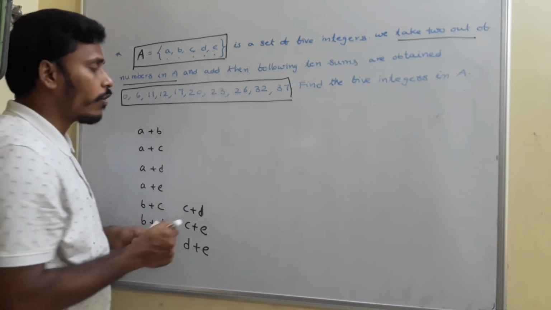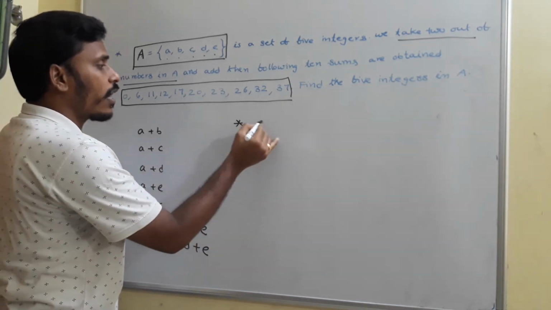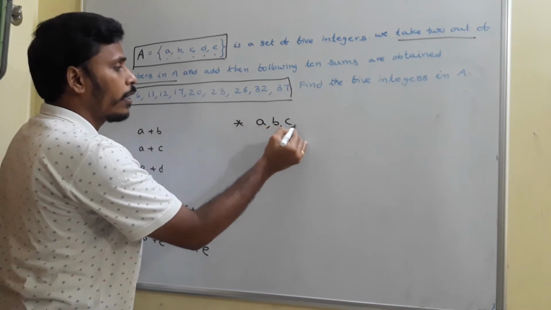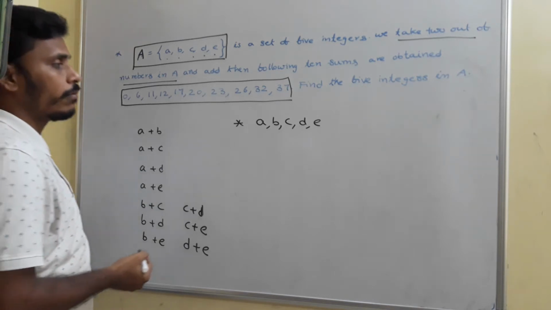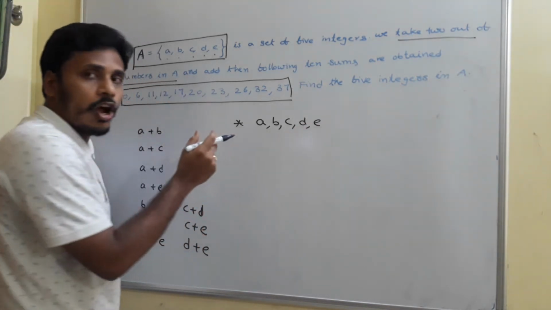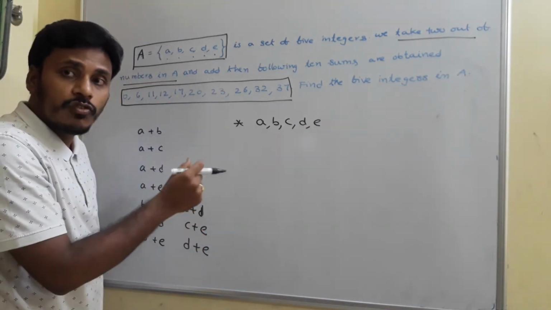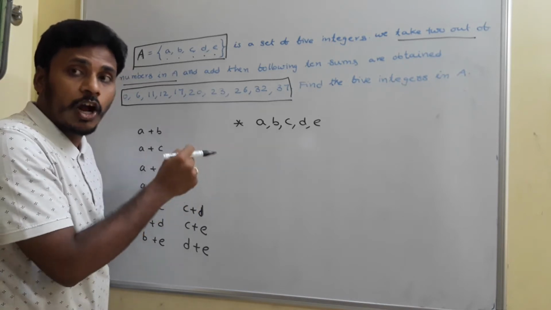So for that, first of all, since there are 5 numbers A, B, C, D, E, out of these 5 numbers, for sure there is an order. You just try to select an order for these numbers.